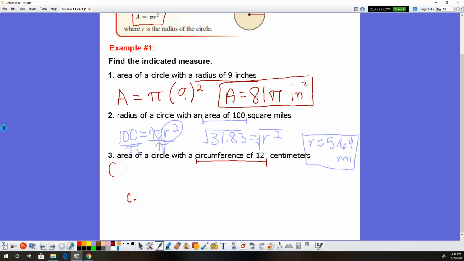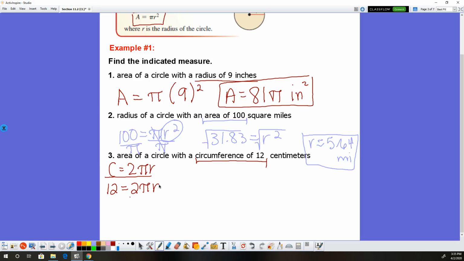So circumference equals 2 pi r. Sorry, my sleeve hit the board. This thing is touchy. Okay. That's the equation of circumference. Well, it tells us the circumference is 12. So I would just put 12 in for circumference. Now remember, pi is not a variable, pi is a number.